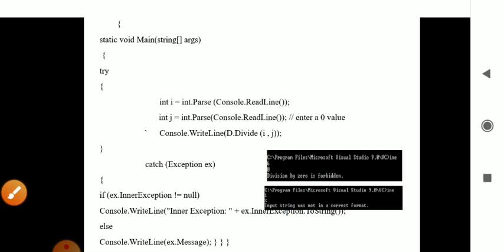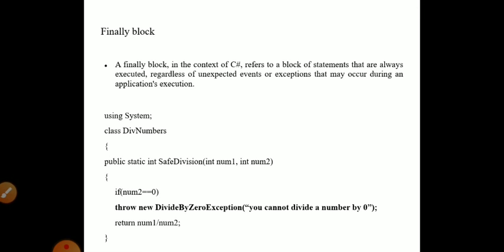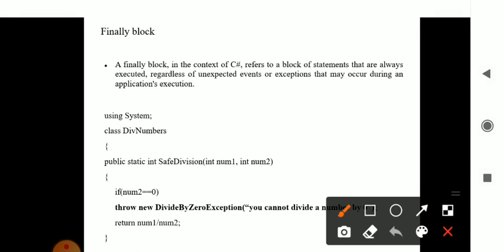Okay, so when we continue, another part in your exception topic is the finally block, which you have already seen. In the exam they may ask a question: explain the finally block. Finally, as it says, is executed at the end. The only work the finally block does is the execution of a particular statement, and that statement is printed on the screen. That is your finally block.